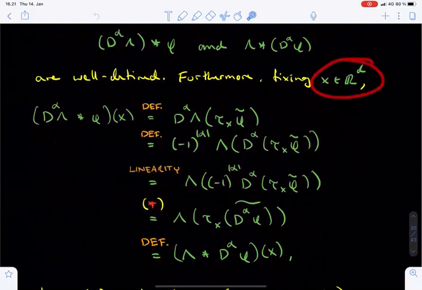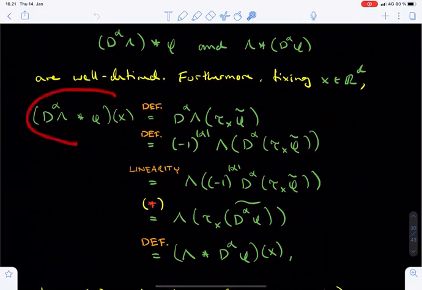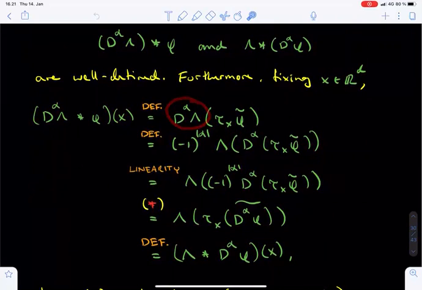Fix a vector x in Rd and start by writing out the definition of the convolution between d alpha of lambda and phi evaluated at x. This equals the distribution d alpha of lambda evaluated at the translated and reflected Schwartz function tau x of tilde phi. Next, we apply the definition of the alpha derivative of distributions. The previous expression equals minus 1 to the power order of alpha times lambda evaluated at the Schwartz function d alpha of tau x of tilde phi. In the next step, we just pull in the factor minus 1 to the power order of alpha by the linearity of the distribution lambda.